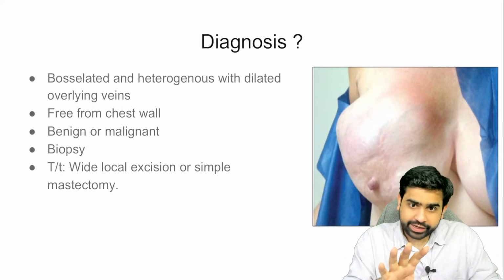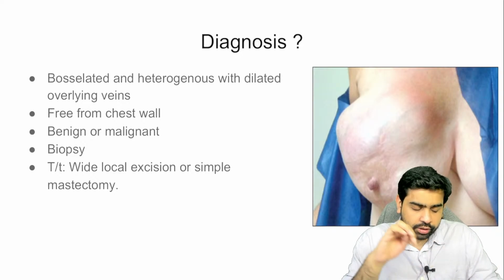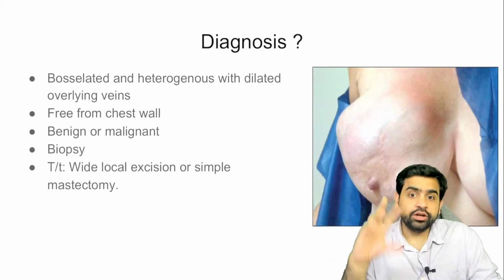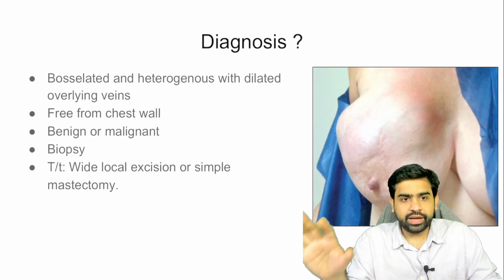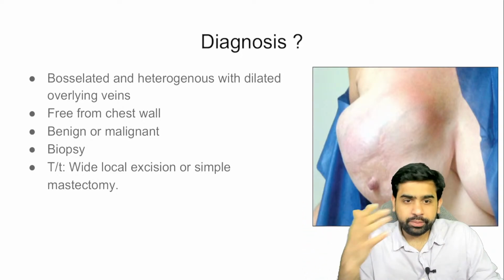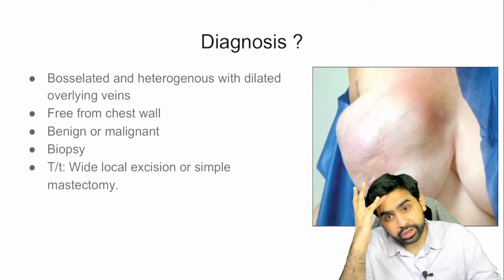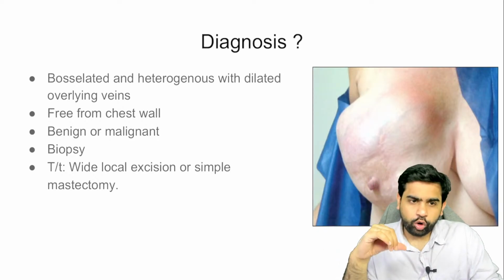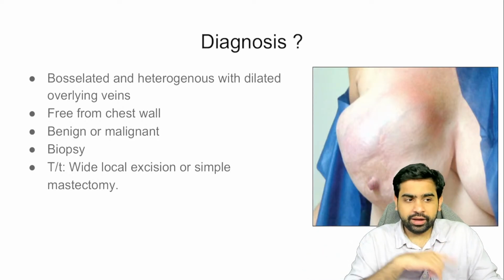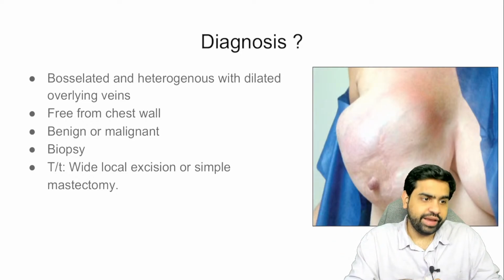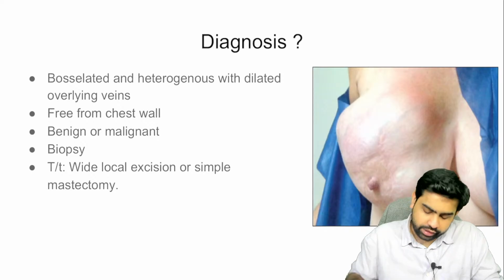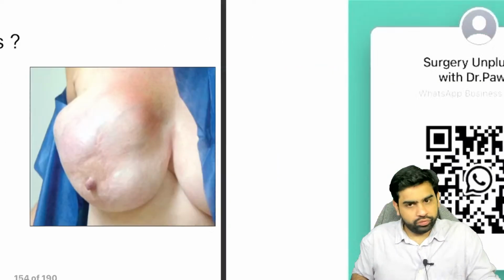Now it is a benign lesion, but it has malignant potential. It may turn into a malignancy in, let's say, 5 to 10% of the patients, but it is usually a benign lesion. The treatment is either wide local excision or simple mastectomy. Why is it called Phyllodes? Because on histopathology, it appears leaf-like. I hope you are able to understand the point. It doesn't involve the nipple and the skin overlying it.